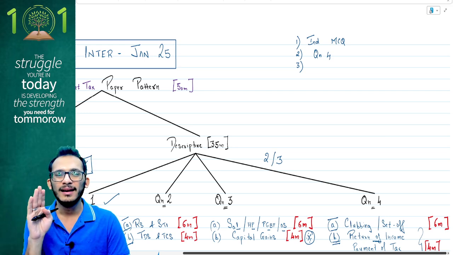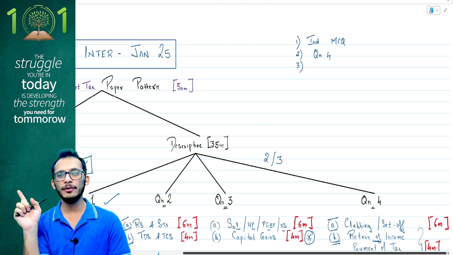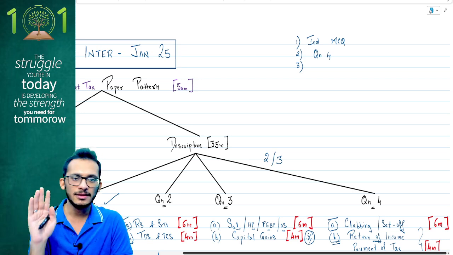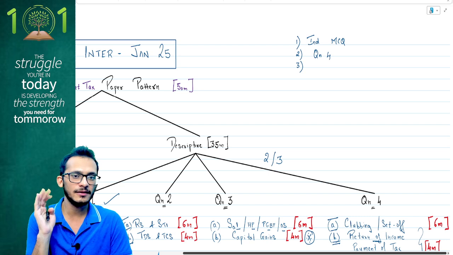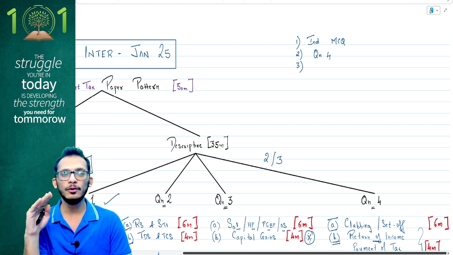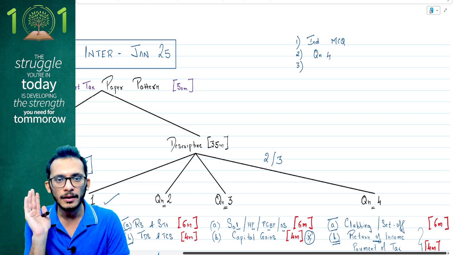Option number 3 would be to decide whether you want to choose question number 2 or question number 3. If you ask me personally, the choice is very simple. If you know question number 3's A division, that is what you answer, because in 99% of the cases students would have avoided TDS in their syllabus preparation. So if you can answer question number 3A, opt for question number 3A.